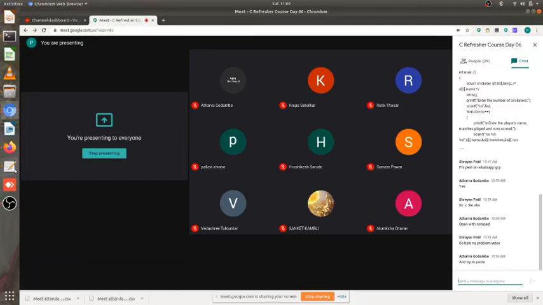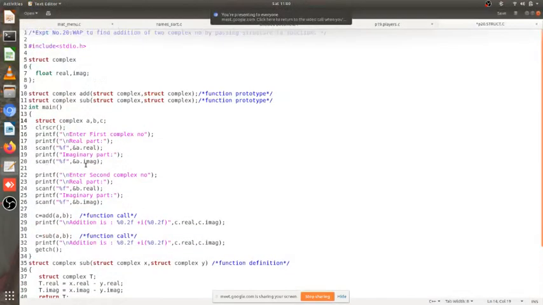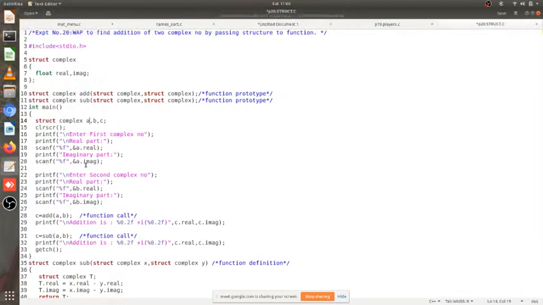I would urge you, I'm keeping this session on for 15 more minutes. I'm also going to paste the code for the real imaginary part and the structure code for the complex through WhatsApp, or I will also mail you if that is easier for you. I will mail you both the codes as an attachment. For 15 minutes we'll keep the session on. If you are experiencing any problem, I'll be there to help you with understanding how to execute or how to understand the code.